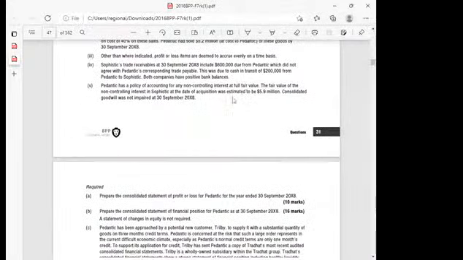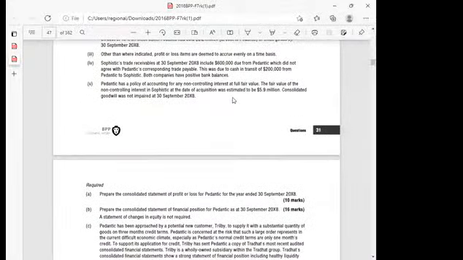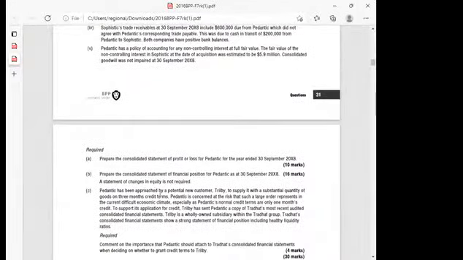Ladies and gentlemen, I would want us to start right away by reading the requirements. We are told here to prepare the consolidated statement of profit or loss for Pedantic for the year ending 30th September 2008. And then they want us to prepare the consolidated statement of financial position for Pedantic as at 30th September 2008. So the key word here is that they want us to prepare group accounts.